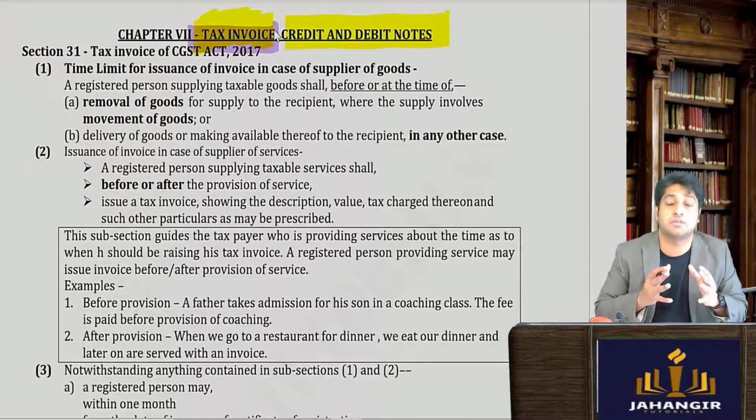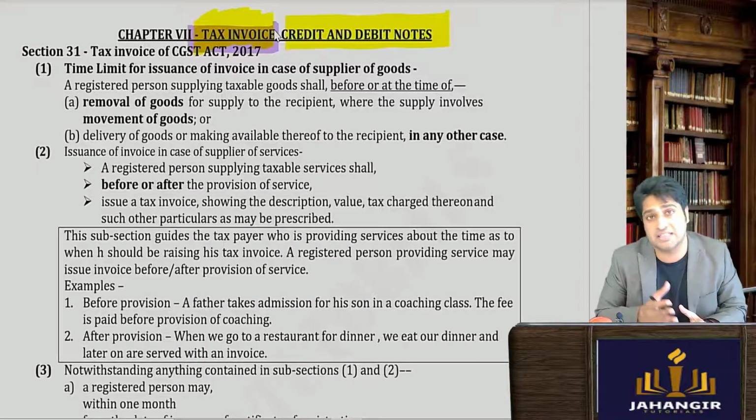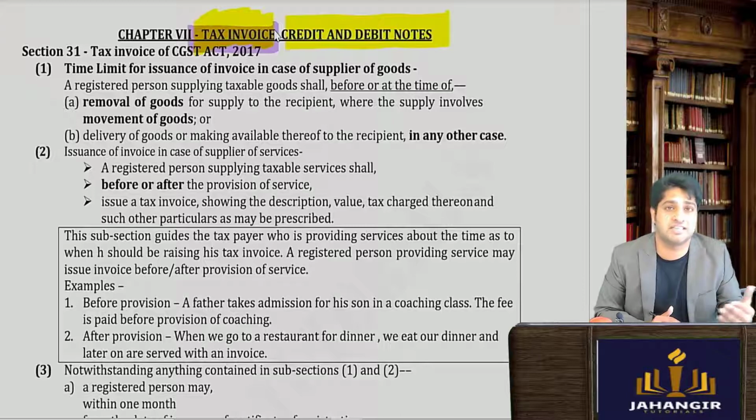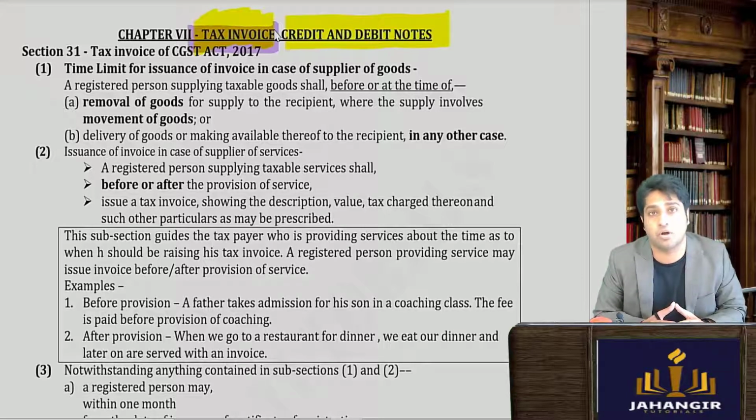It should contain certain specific details as given in the rules, like for example the GSTN number, the place of supply, the name of the dealers, the quantity, the code of the goods or the service that are being supplied, etc. So tax invoice is a very primary and important compliance to be done.